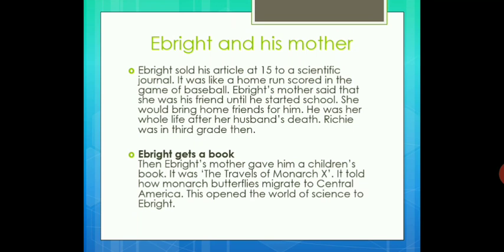It told how monarch butterflies migrate to Central America. This opened the world of science to Ebright.